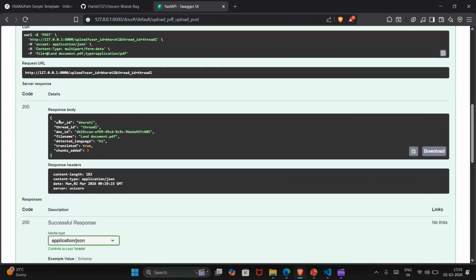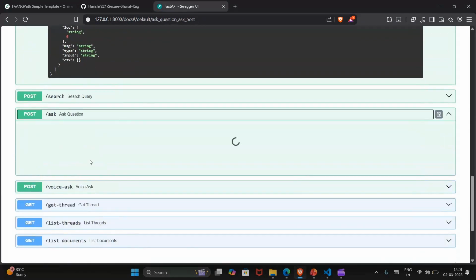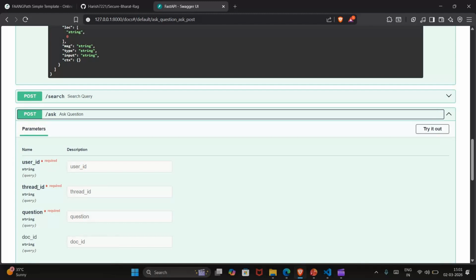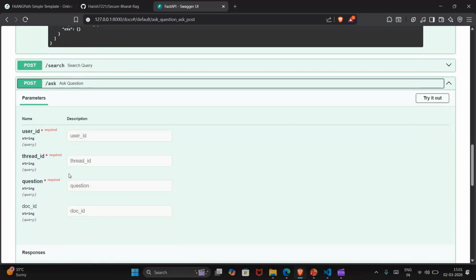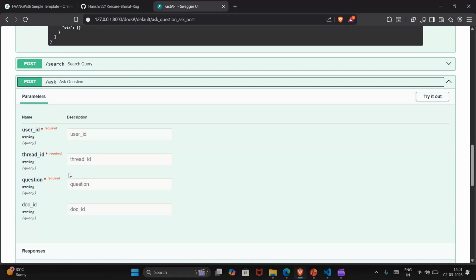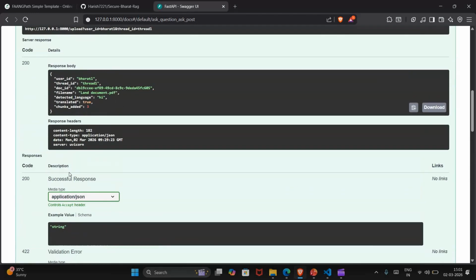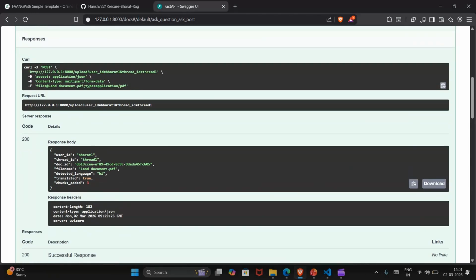I have uploaded this document only once, and I can ask questions based on that user ID and thread ID. As I said, based on one thread ID there may be different documents, so if you want to ask based on a particular document ID, the user may ask, and it is all working on the front end. I'm just going to show how the backend is actually working, how documents are securely stored for the particular user ID. This gives security for each user to store their documents, ask questions and get responses securely.